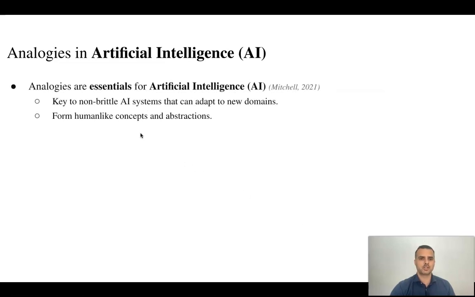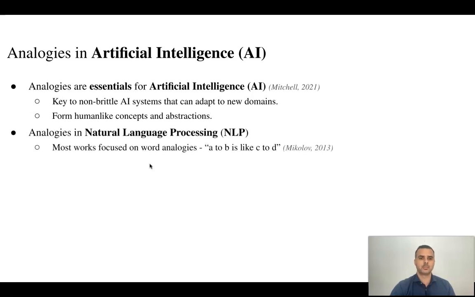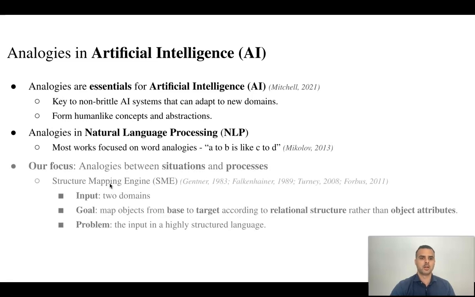In AI, much research suggests that analogies are key to non-brittle systems that can adapt to new domains and form human-like concepts and abstractions. In NLP, most works focus on word analogies. Now, our focus is analogies between situations and processes. The most famous work is the Structure Mapping Engine. Here the inputs are two domains, and the goal is to map objects based on relational structure rather than object attributes. The problem with this work is that the input is in a highly structured language.